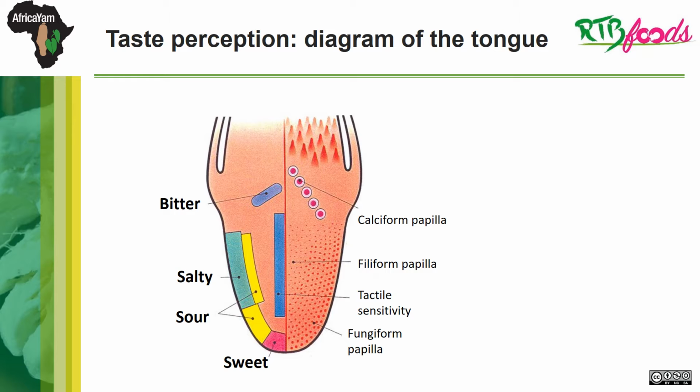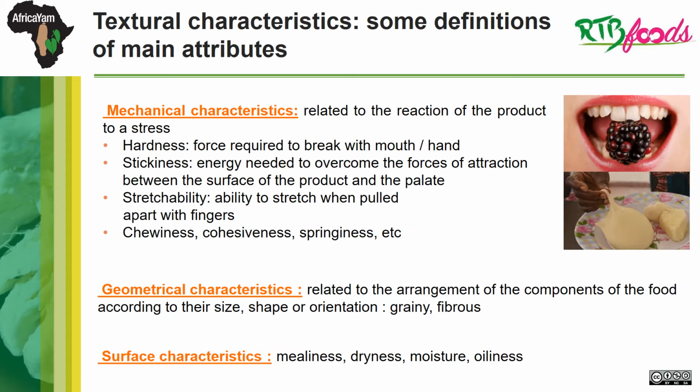This disposition is theoretical and can vary, of course, from one individual to another. To know where you perceive each flavor, it is necessary to carry out a test called tongue cartography. For starchy products, textural characteristics are the main criteria contributing to the acceptability of the processed product.